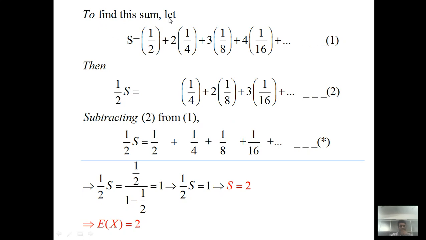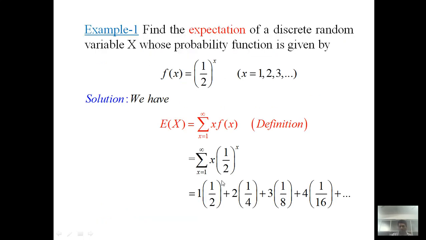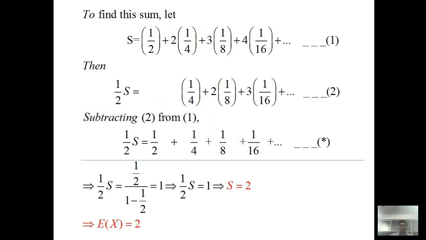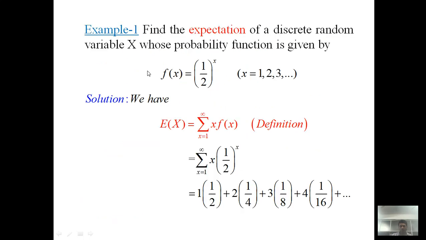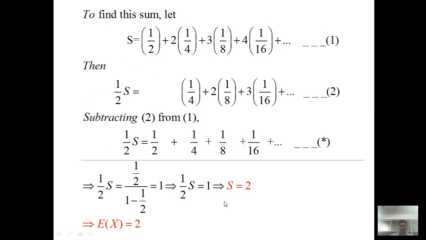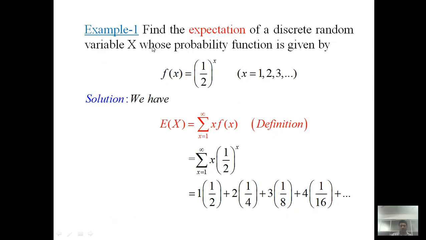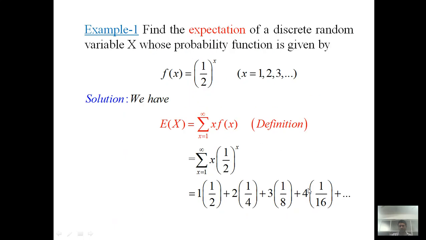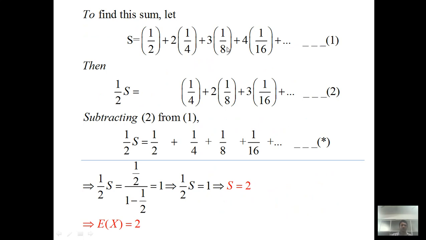To find the sum of the series, we assign the right hand side term as S. So S is equal to the first term, 1 into half, that is half, plus 2 into 1 by 4, plus 3 into 1 by 8, plus 4 into 1 by 16. This is equation 1.